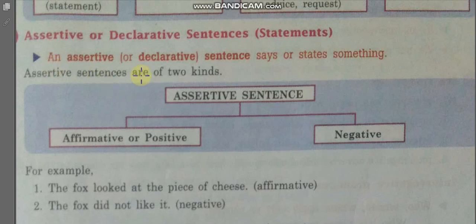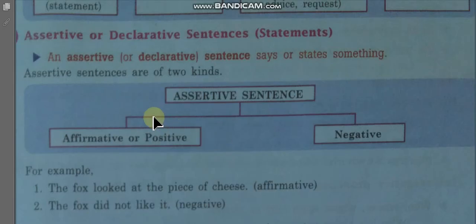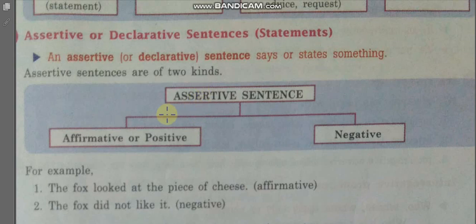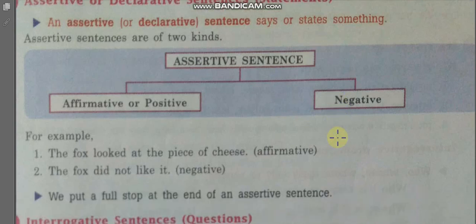An assertive or declarative sentence says or states something. When we try to state something or say something, that form is called our assertive form or declarative form. Assertive sentences are of two types, affirmative or positive, and negative.